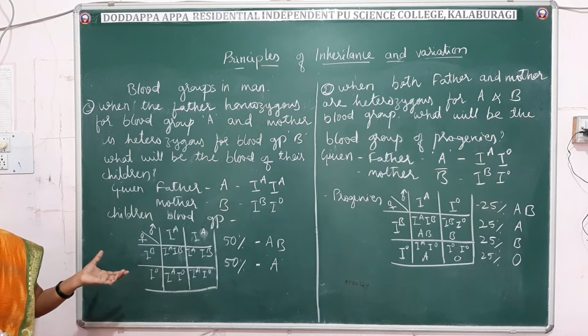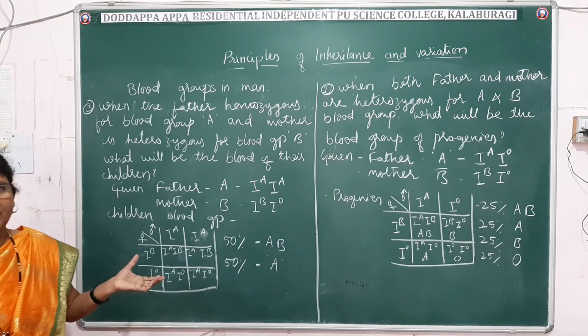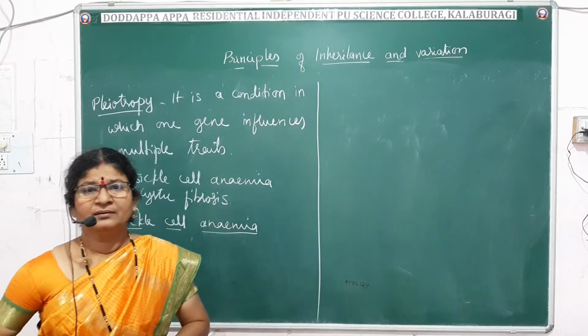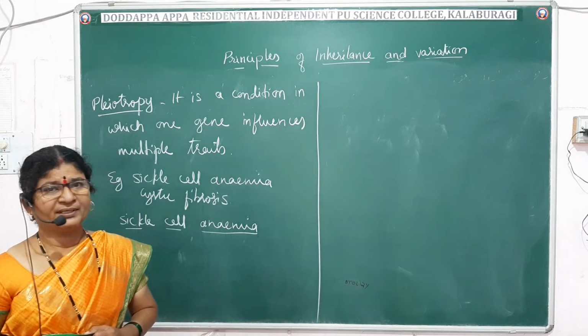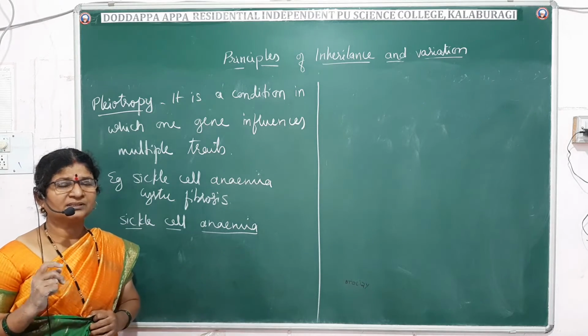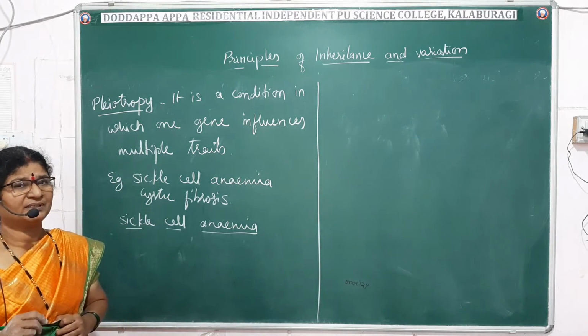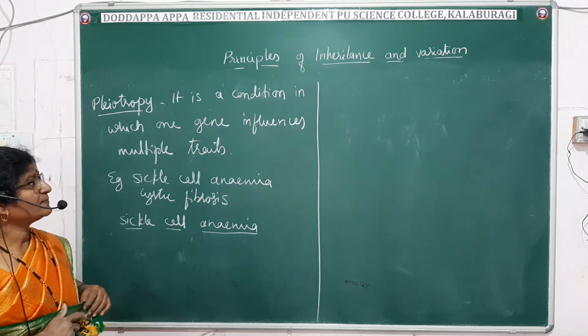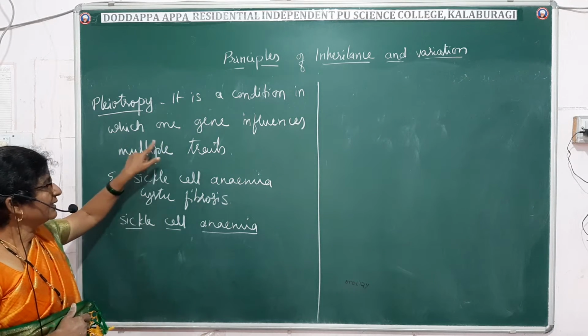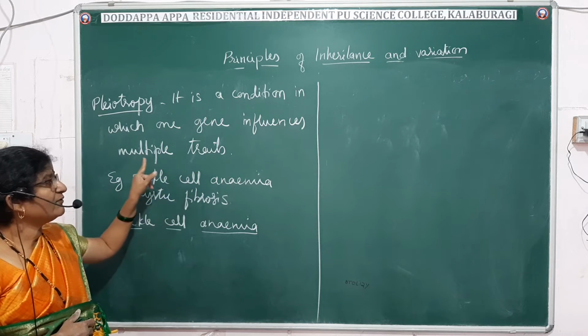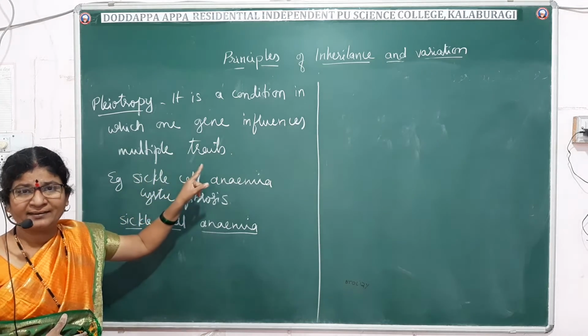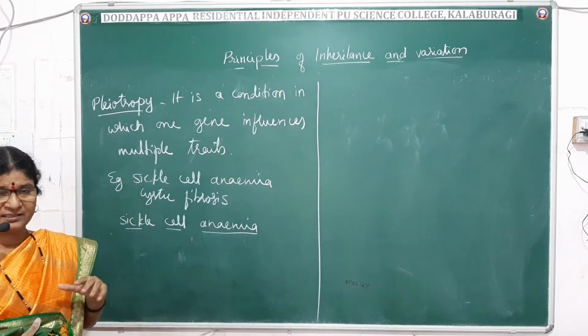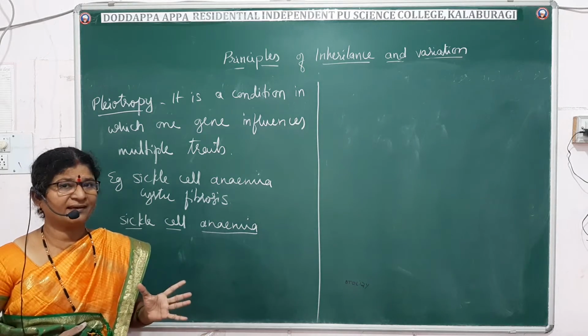Now let us go to the next, that is pleiotropy. Pleiotropy is also a non-Mendelian example. This also will not follow the Mendelian principles. So what is pleiotropy? It is a condition in which one gene influences multiple characters. That is, one gene will control more than one character.